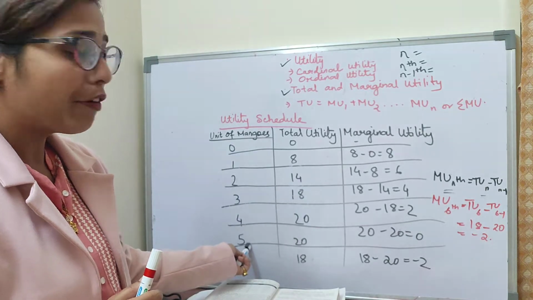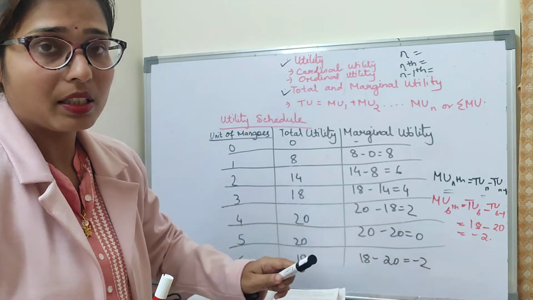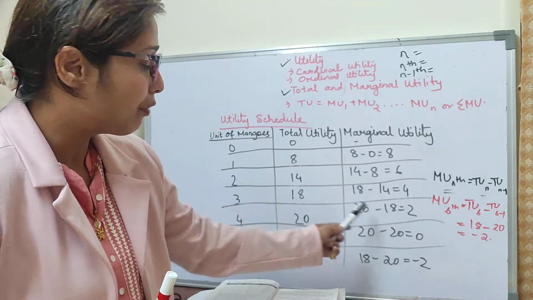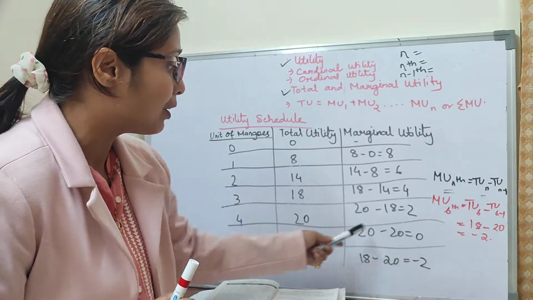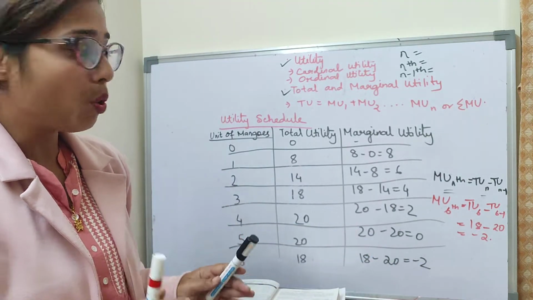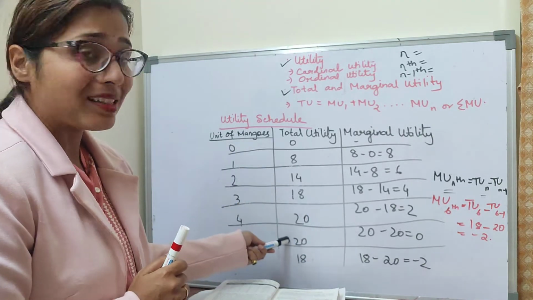Whereas by consuming the 5th unit of mangoes, marginal utility becomes 0. Thus, the 5th unit of mango does not add to the total utility. So, where will you stop? You will stop where TU is the maximum.